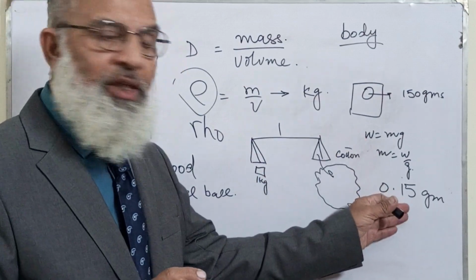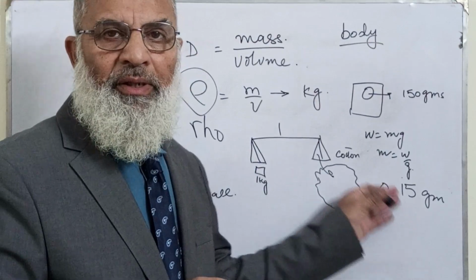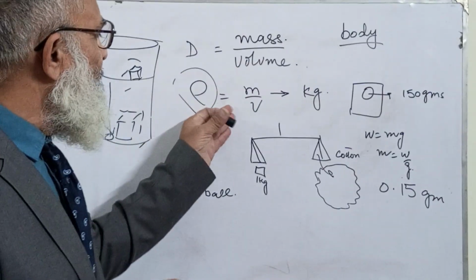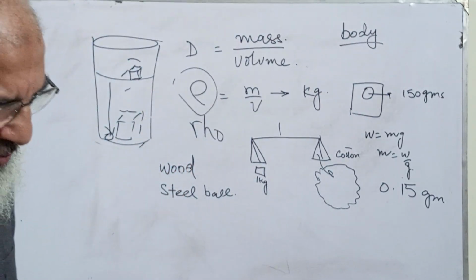The volume of this piece, then I'll divide the mass by the volume. Then I'll know its rho, and rho is the density. Okay, now let me proceed.